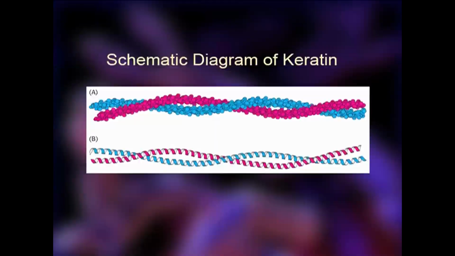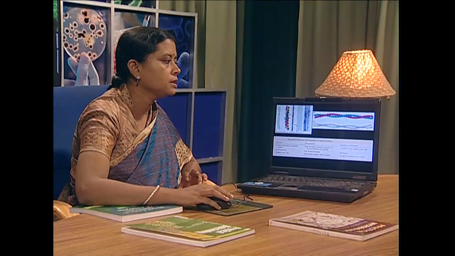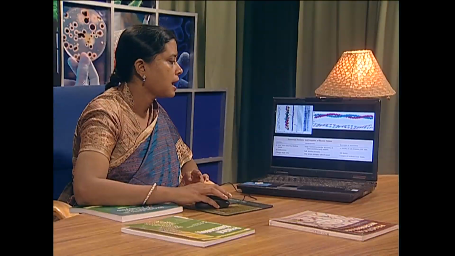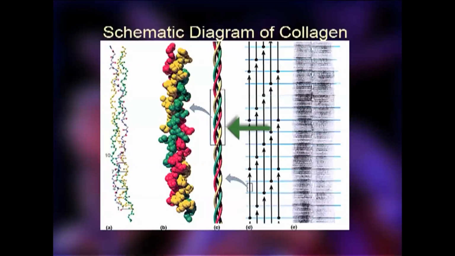Some peculiar secondary structures are found in some fibrous proteins like keratin and collagen. This is the schematic diagram of keratin. Keratin has a double helical structure, and each of this blue strand and the pink strand is also helical. So it is a helix within a helix, and collagen has a triple helical structure.